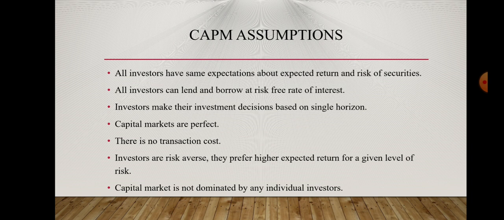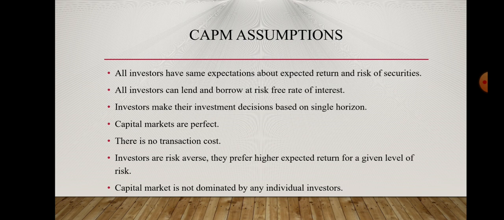The capital asset pricing model is based upon some assumptions. The first one is that all investors have the same expectations about the expected return and risk of securities. It means that every security has the same risk and return for every investor.